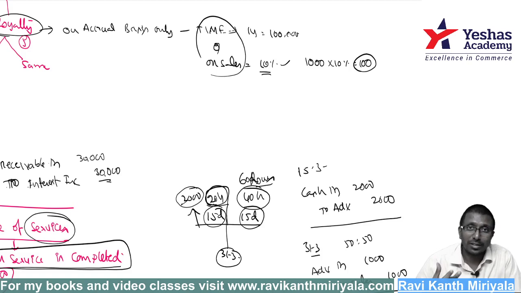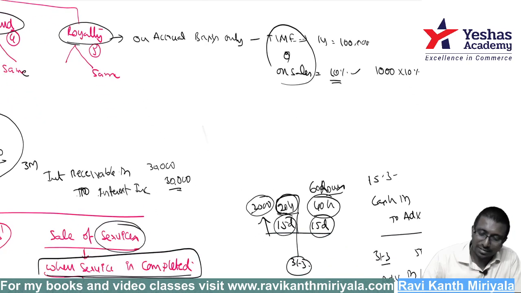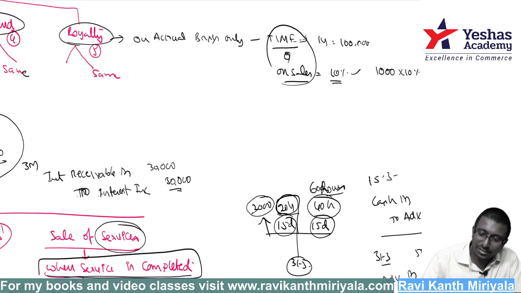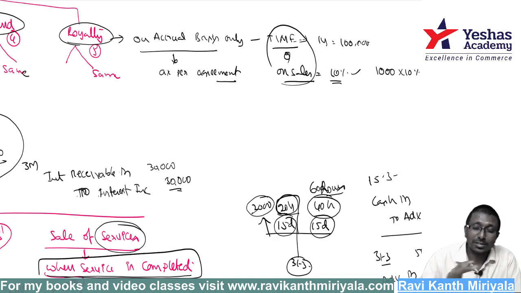But how do I know what the agreement is saying? That's why the standard will not tell on time basis or number of goods basis. Standard says it is accrual as per the agreement. So one has to look at the agreement terms and conditions. If it is on time basis, per annum 1 lakh, then when 6 months is up, he is supposed to pay me 50,000.